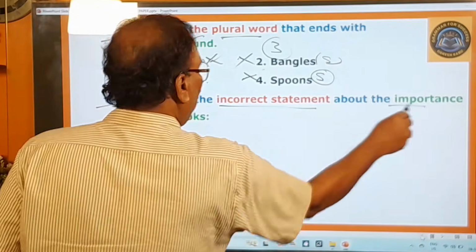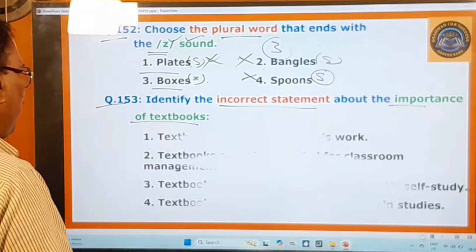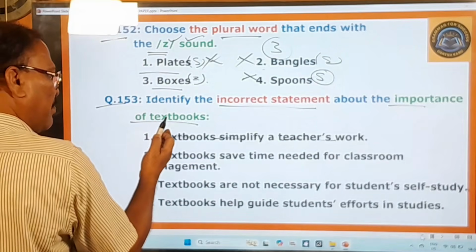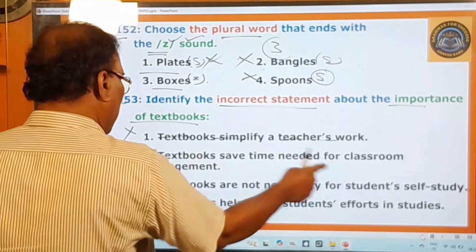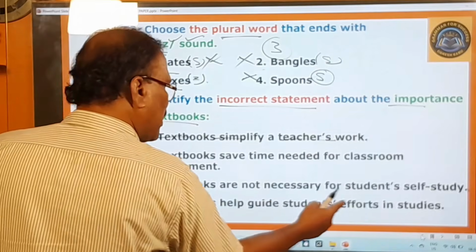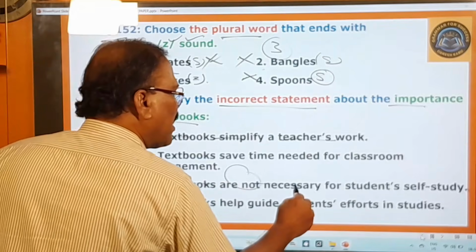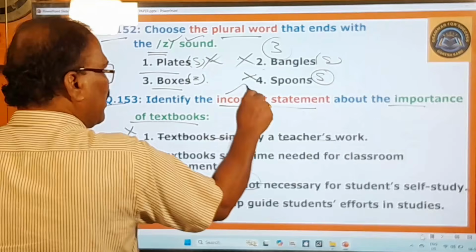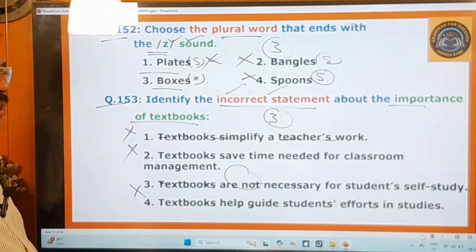Identify the incorrect statement about the importance of textbooks. What is the incorrect statement about the importance of textbooks? Here you pay attention. Textbooks simplify a teacher's work. Yes, that is true, therefore this is dropped. Textbooks save time needed for classroom management. Yes, this is true, therefore this is dropped. Textbooks help guide students' efforts in studies. Yes, this is also correct, therefore this is dropped. But here, textbooks are not necessary. This is not correct, and therefore this is your incorrect statement, and that is your answer. Third one is your answer. And now you move on to other questions.